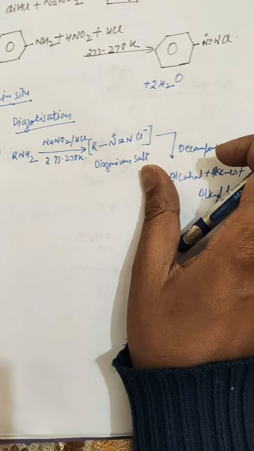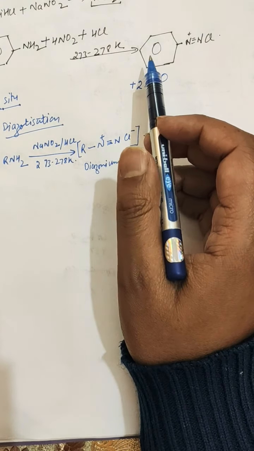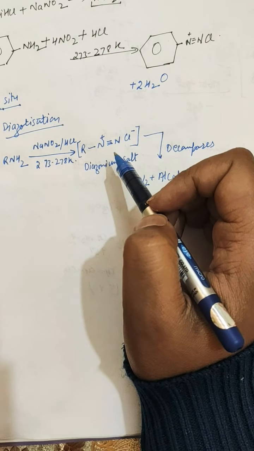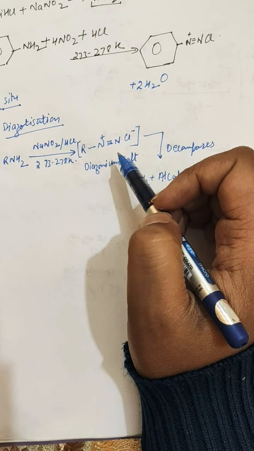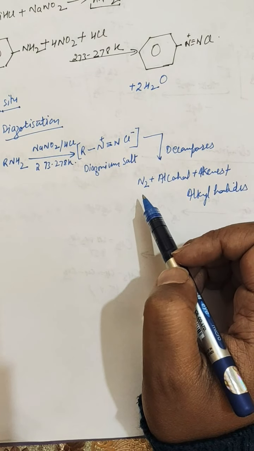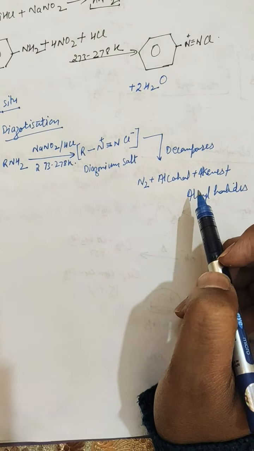Whereas primary aliphatic amines result in the formation of nitrogen plus alcohol, alkene and alkyl halide. Here a diazonium salt is also formed, but it is very unstable and immediately decomposes, evolving nitrogen gas, and further forming alcohol, alkene and alkyl halide.